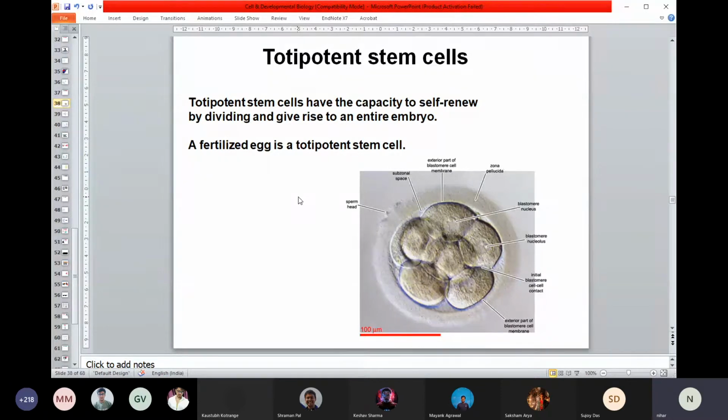So I just told you about totipotent stem cells. I hope you all understand. Up to the 16-cell stage, but again I should mention there's a dilemma. It is still not clear whether it is 16 or even before that. But certainly it's not after 16. Once the 16 cells divide further, those cells will not have the totipotent character. It still varies from lab to lab. You don't really have a consensus.